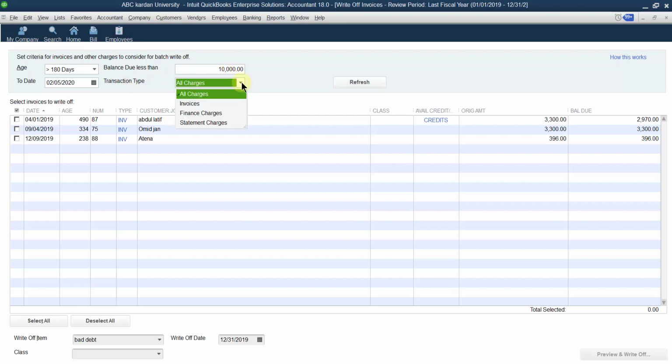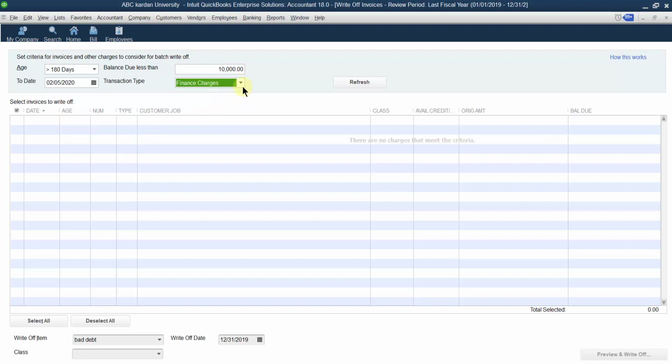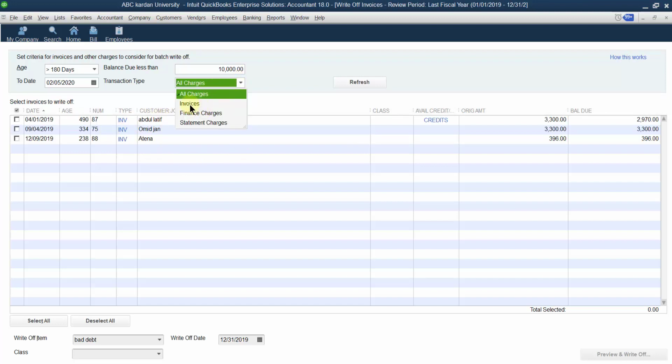Transaction type, another filtering. Consider only invoices. How many invoices do we have? We have 3 invoices. Consider only finance charge. We don't have finance charge. Consider only a statement charge. And consider all: if you say all, all of them will be shown. If invoices are overdue, invoices will be shown. If you select finance charge and finance charge is overdue, it will show the finance charge. If statement charges are overdue, it will show the list of those. But for the time being, let us say we want to consider all those things as a bad debt. If you change the dates and so on, then you can click on refresh.